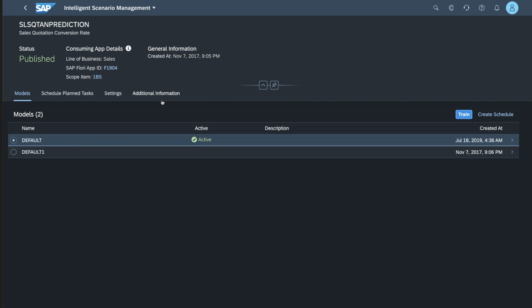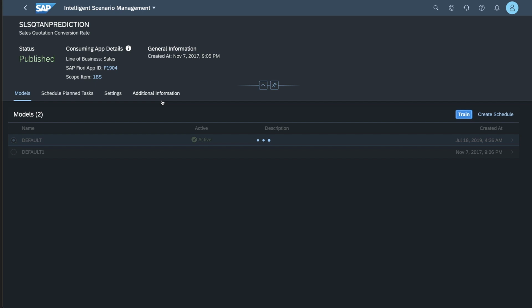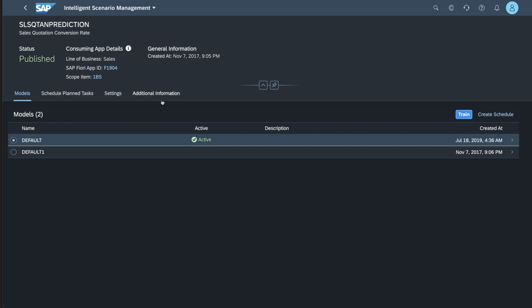The more you have, the better. Certainly, I would not recommend that you activate any one of these scenarios on day one and rely on that having any kind of accuracy, because if you have 2 quotations, as is the use case that we're looking at now, in your system, it's just not going to produce a meaningful result. So once you have been live with the system for quite some time and you have a good amount of data in the system, that is when you could start to think about activating the corresponding machine learning capabilities.